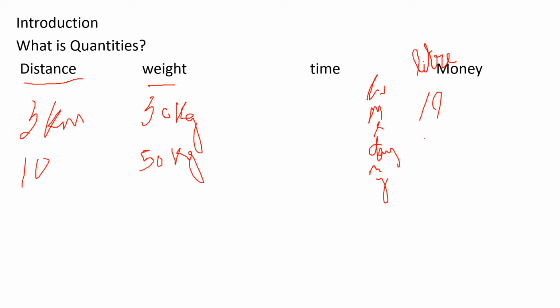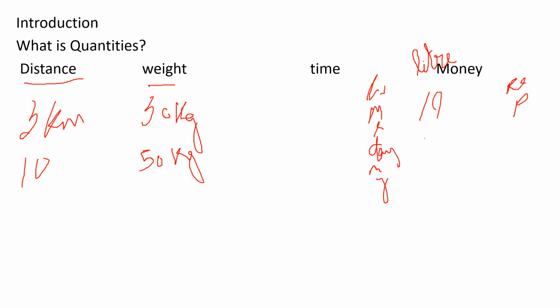Quantities means you are representing or measuring something. Then money. Here in India we have rupees and paise. In your smaller classes you learned the measuring units: kilometer, meter, centimeter, liter, milliliter, hour, minute, second, rupees, paise. You have learned conversion of bigger units to smaller units, and small to big. You have learned the definitions, formulas, and the conversion part. These basics you have learned in your smaller classes. In this chapter, you are going to compare the quantities.